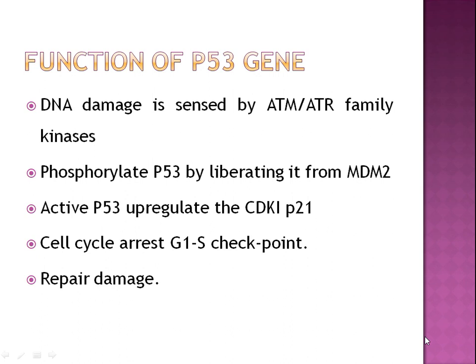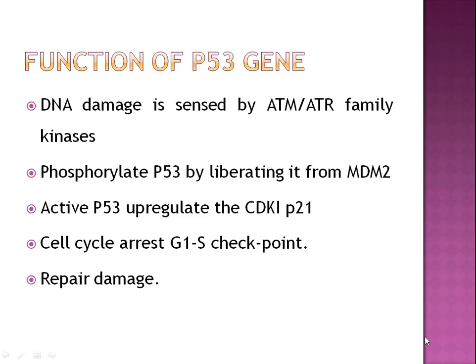So the function of the p53 gene: DNA damage is sensed by ATM or ATR family kinases, which phosphorylate p53 by liberating it from MDM2. Active p53 upregulates p21, causing cell cycle arrest at the G1/S checkpoint, and then repair of damage.